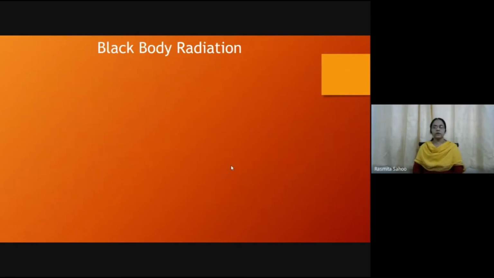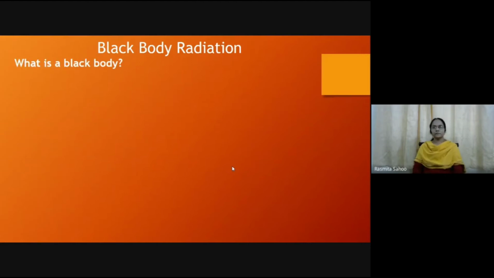Many properties are there, but in the syllabus also it is there: black body radiation. This is the most significant topic which can explain more clearly how classical mechanics explains the properties, and how quantum mechanics explains the properties very nicely. For that, first we will have to see what a black body radiation is.